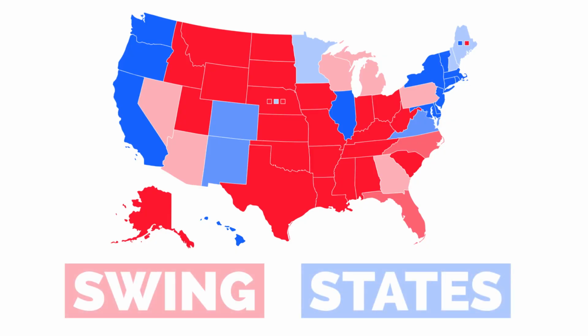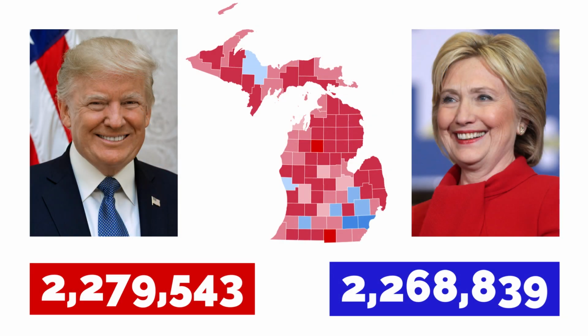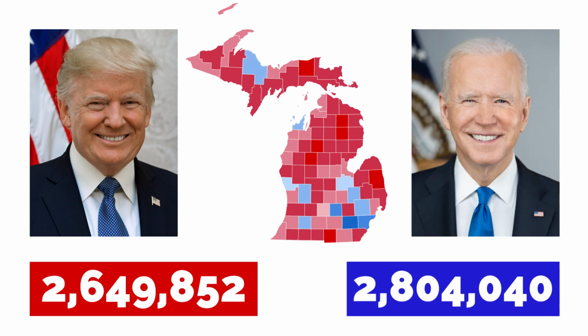These swing states have historically voted for candidates of both parties by very thin margins. For example, in 2016, Michigan voted for Donald Trump by just about 10,000 votes, or a 0.23% margin. But in the next presidential election, Michigan voted for Joe Biden by about 140,000 votes, or a still slim 2.8% margin. Overall, many have used this to call for the abolition of the Electoral College in favor of a system where the popular vote matters.